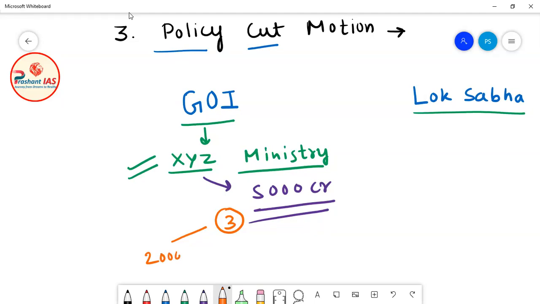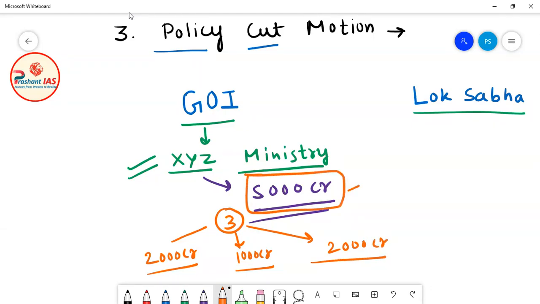For the second policy, the ministry demanded 1,000 crore rupees more, and for the third policy, let's suppose 2,000 crore rupees more. So the XYZ ministry demanded 5,000 crore rupees as the demand for grant: 2,000 crore rupees for policy 1, 1,000 crore rupees for policy 2 and 2,000 crore rupees for policy 3.